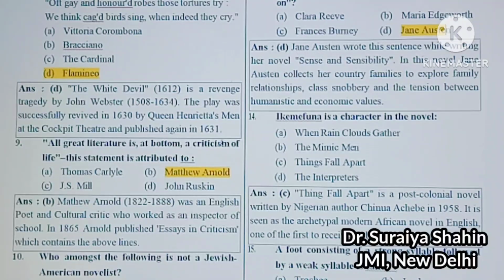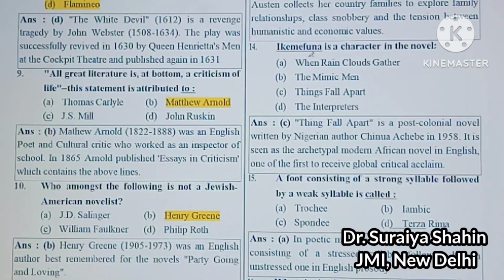Next question is, Okonkwo is a character in the novel. First is When Rain Clouds Gather, second is The Mimic Men, third is Things Fall Apart, and the last is The Interpreters. Guess who is the writer and which is the novel? It was Chinua Achebe's Things Fall Apart, Okonkwo.